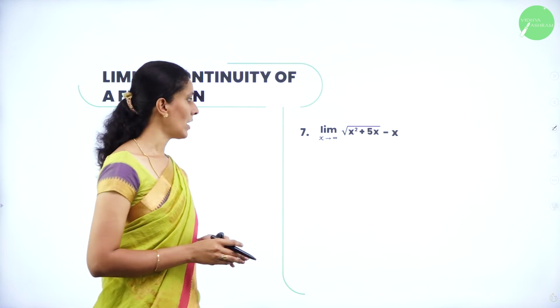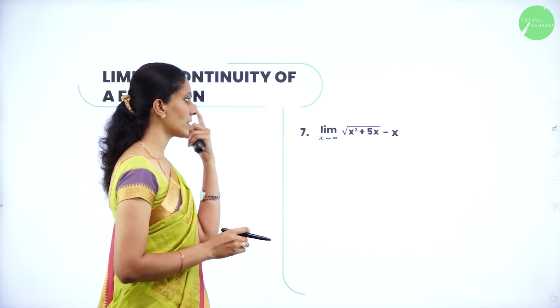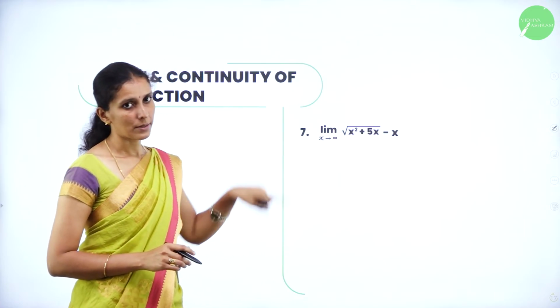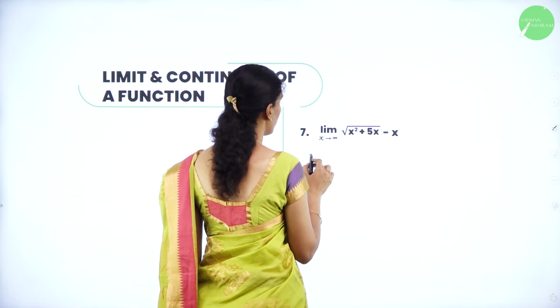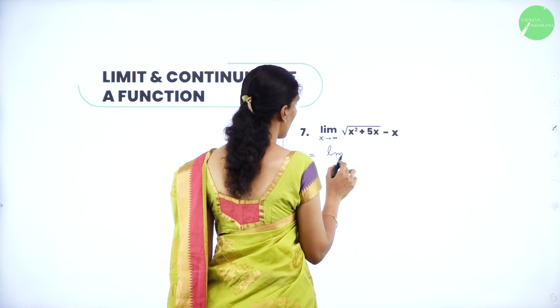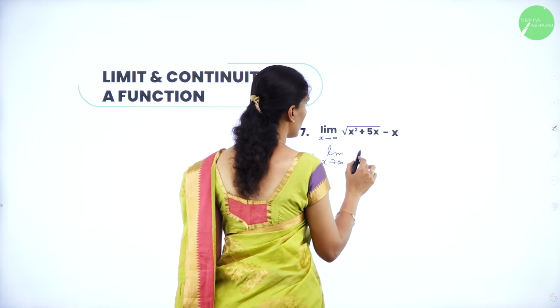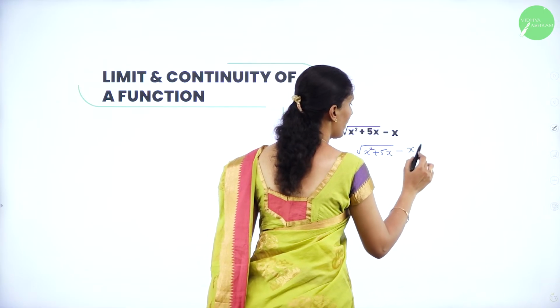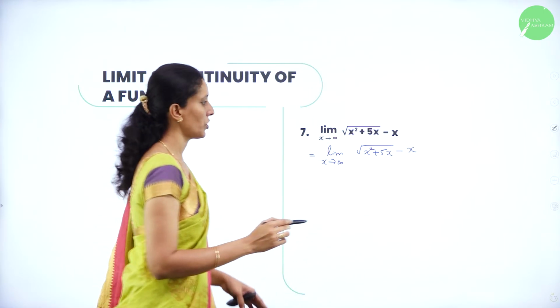Now question number 7: limit as x tends to infinity of root of x square plus 5x minus x. Here we will apply the same concept as the previous one. What we have done, we have multiplied with the conjugate.